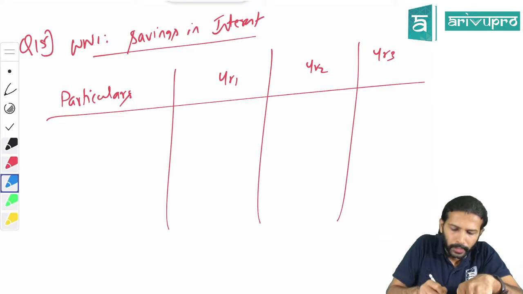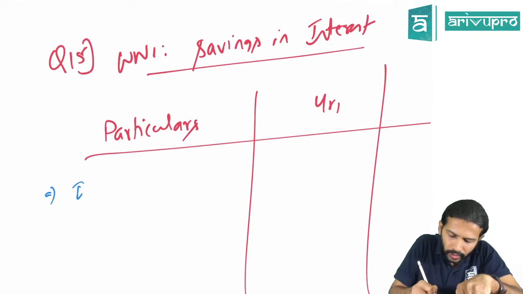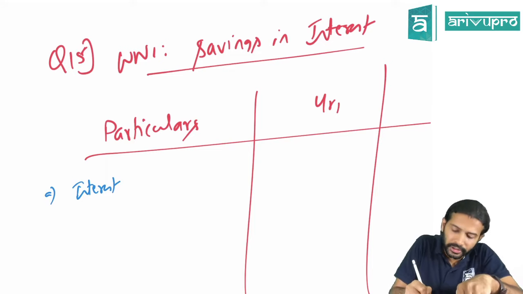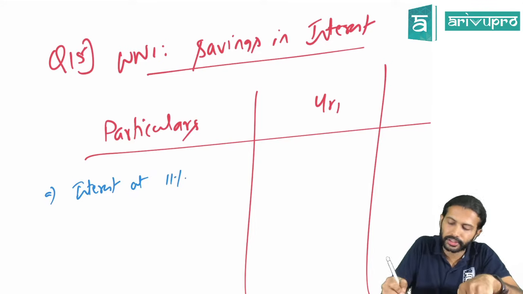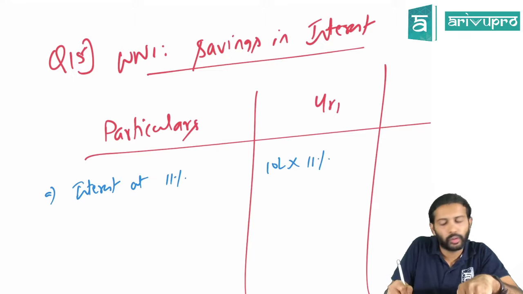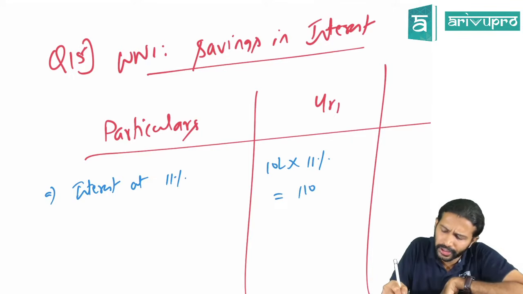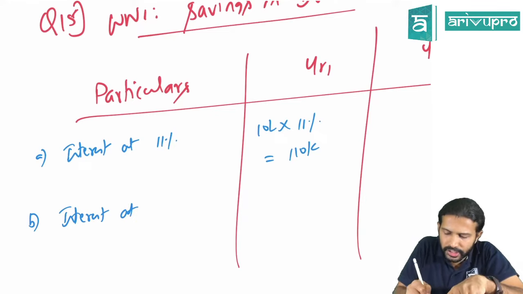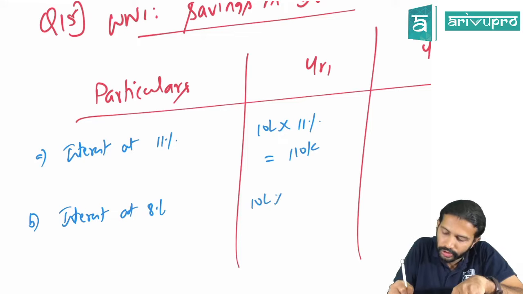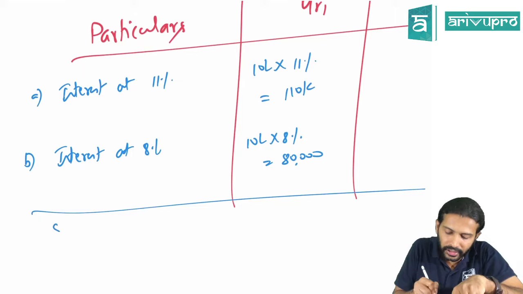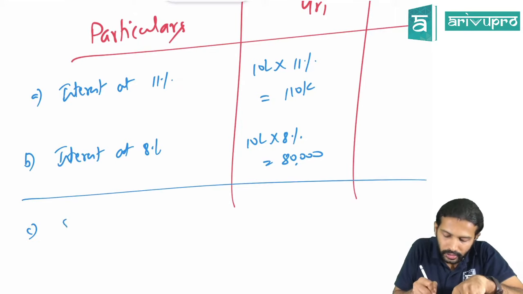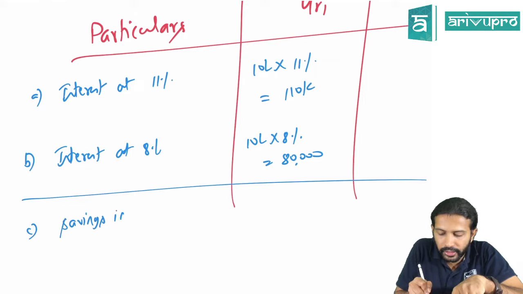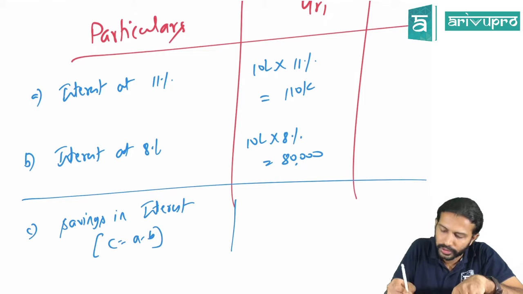First one. What would have been the actual interest if the guarantee was not given? Interest at 11% would have been charged. The loan amount is 10 lakh, so the subsidiary would have had to pay 11% interest to the bank. That would have been 1,10,000. Because of this guarantee, the actual interest is charged at 8%, so the actual interest you are paying is only 80,000. So the savings in interest, call this as C, that is 3%. C is equal to A minus B, which is 30,000 rupees.